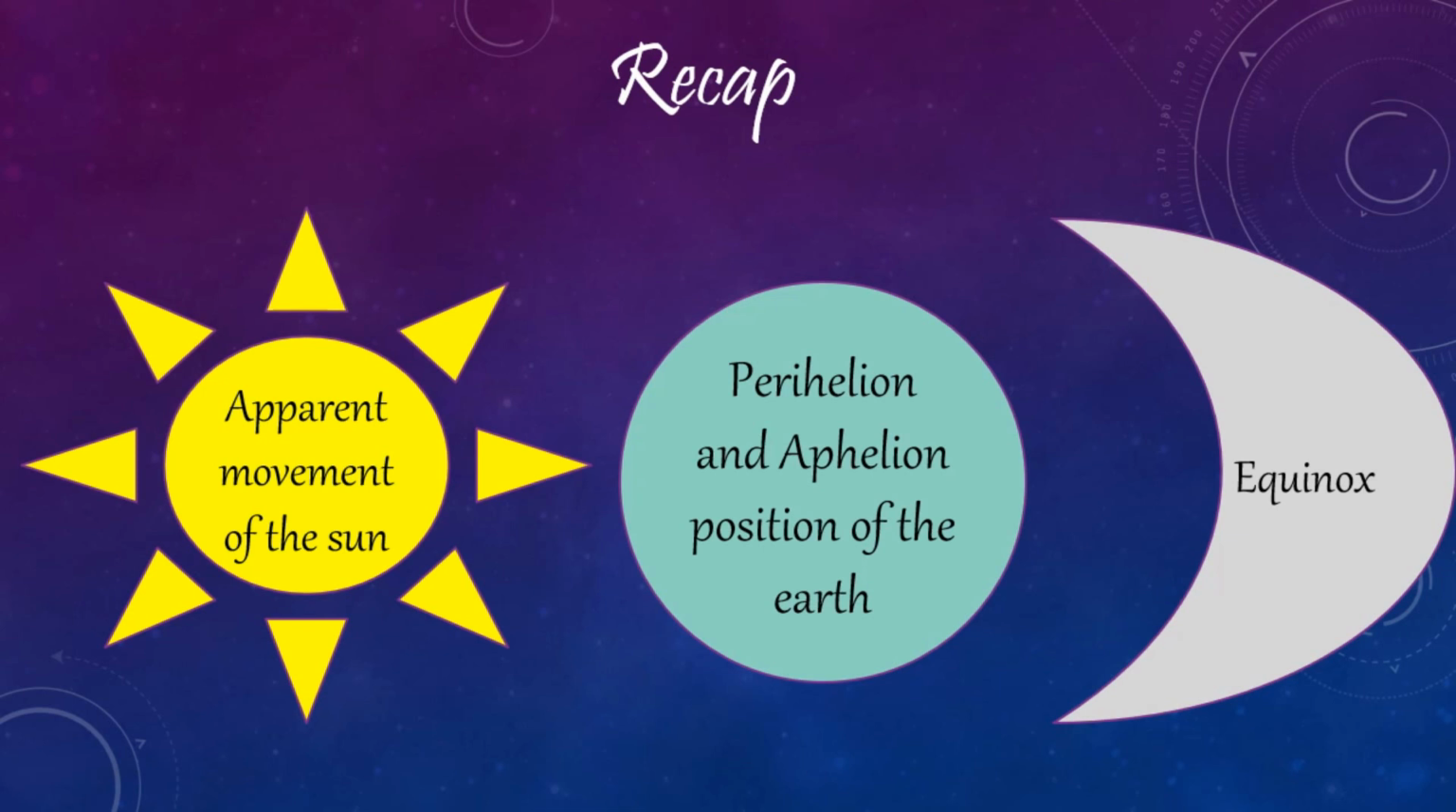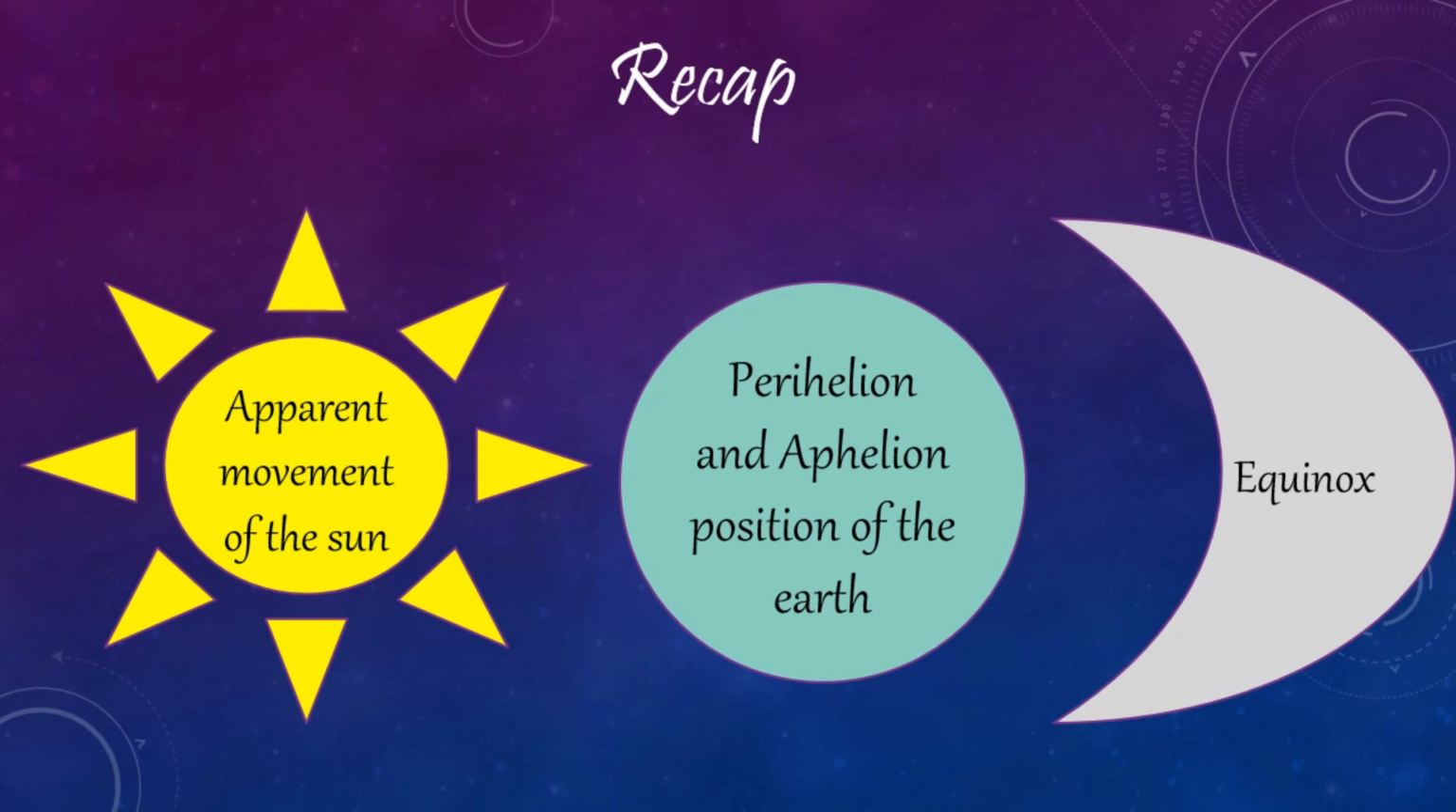Next we saw perihelion and aphelion positions of the earth. The path of revolution of the earth around the sun is elliptical. As the earth moves in an ellipse, its distance from the sun does not remain the same. The minimum distance of earth from sun is known as perihelion position of the earth, and the maximum distance of earth from the sun is known as aphelion position.